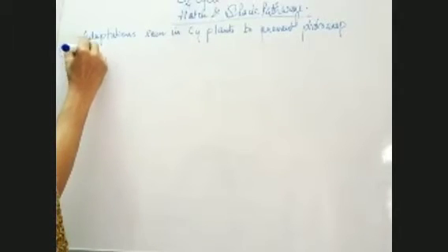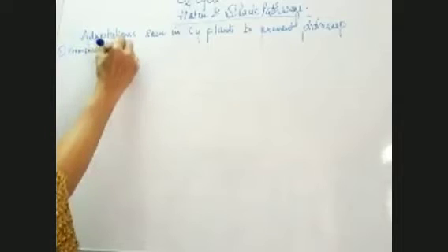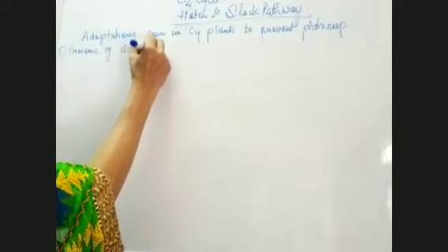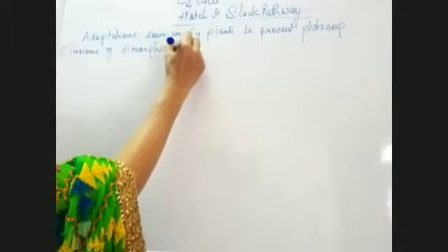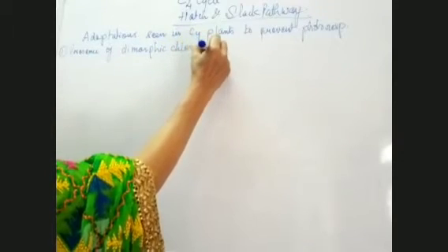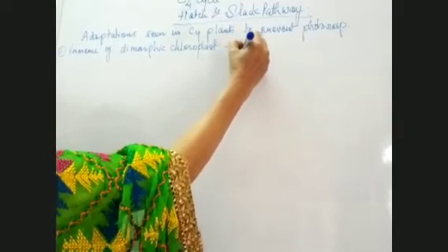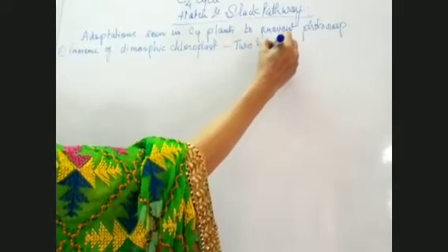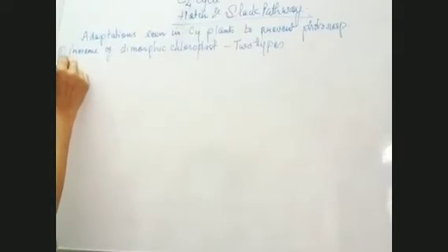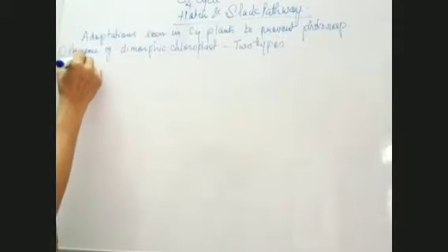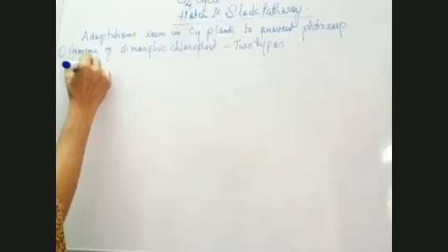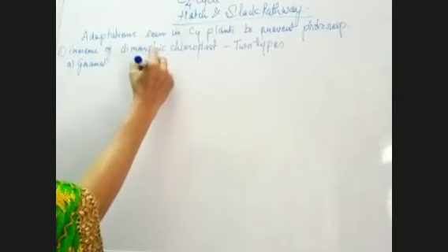So what are those adaptations? I told you that number one, these plants have dimorphic chloroplast, which I told you yesterday. Dimorphic chloroplast means two types of chloroplasts are present. And what are those two types? The first type is granal. The second type is agranal.